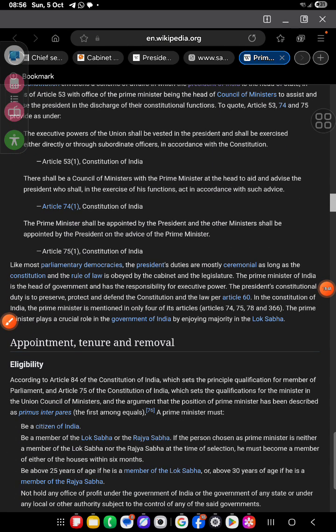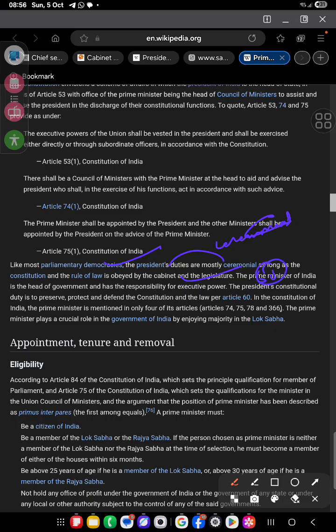Like in most parliamentary democracies, the President's duties are mostly ceremonial. So he has just ceremonial power. As per the Constitution, the rule of law is obeyed by the cabinet. The Prime Minister of India is the head of the government and has responsibility for executive power. The President's duties are to preserve, protect and defend the Constitution.